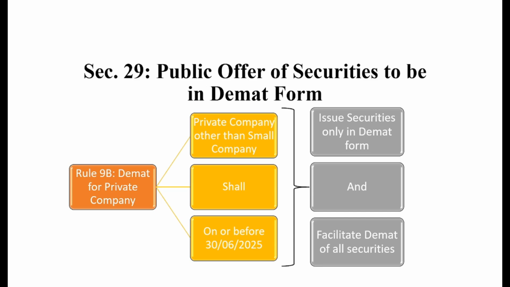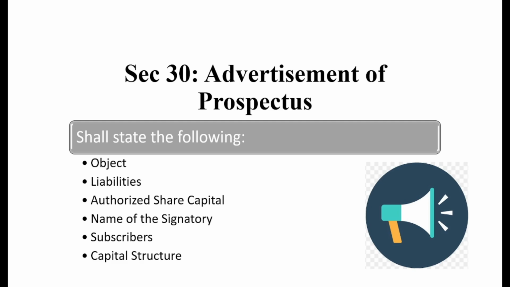The private company other than a small company shall, on or before 36 2025, this is the deadline, or after this date or before this date, the act has been amended retrospectively. On or before 36 2025, they can issue their securities only in demat form and provide the facility of demat for all kinds of securities. That's all. I hope this is also clear to you.